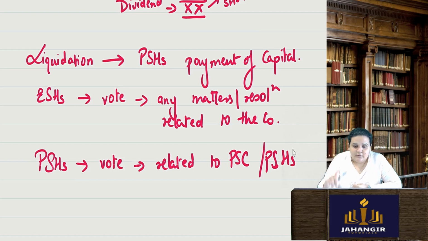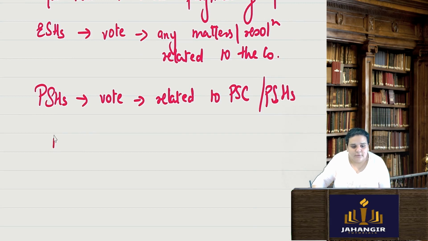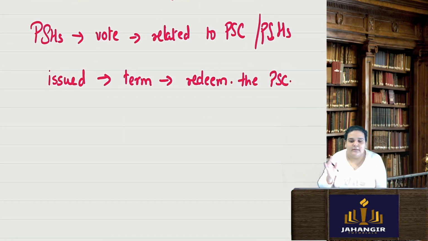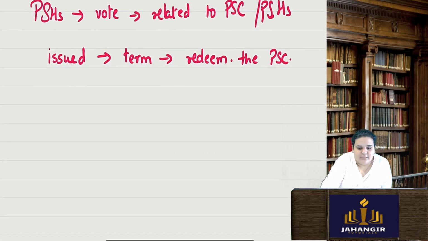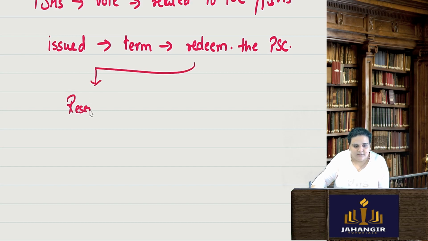With this preference share capital, whenever it is issued, when the term is over, you have to redeem it. The company has to redeem that capital, pay it back. I told you redemption can be at par or at a premium. Now, when redemption of preference share capital takes place, you can either use the reserves and surplus.